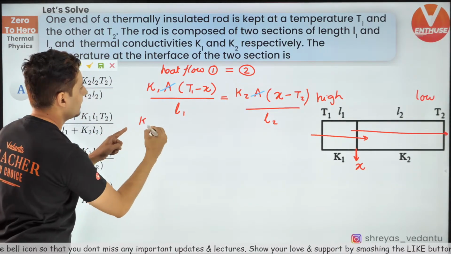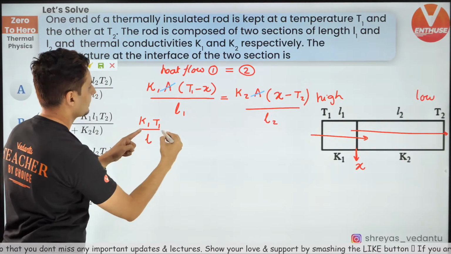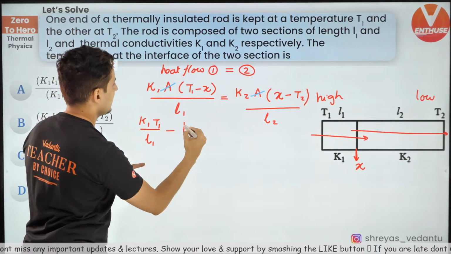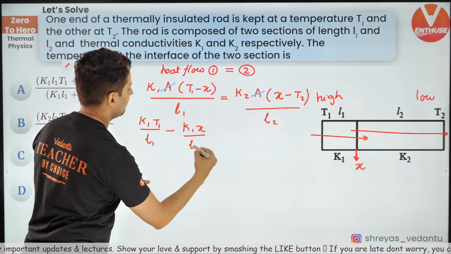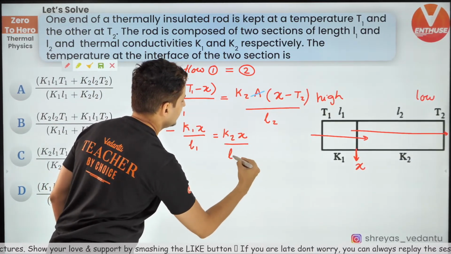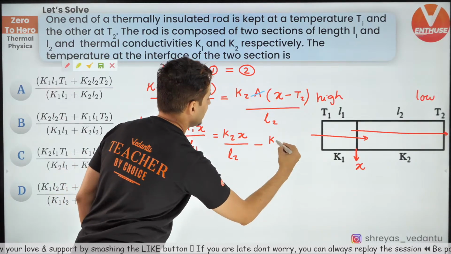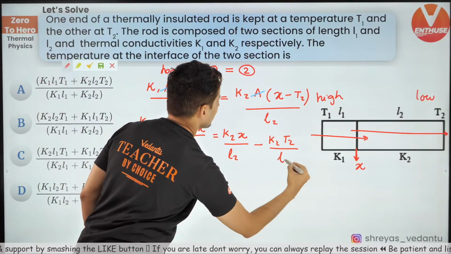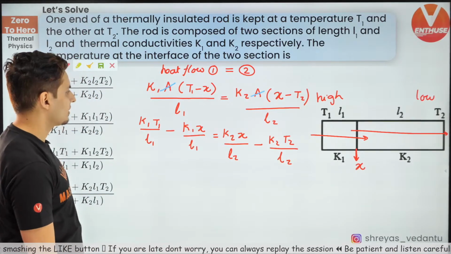So you will get K1 T1 by L1 minus K1 X by L1 is equal to K2 X by L2 minus K2 T2 by L2. Okay, this is what you are going to get.